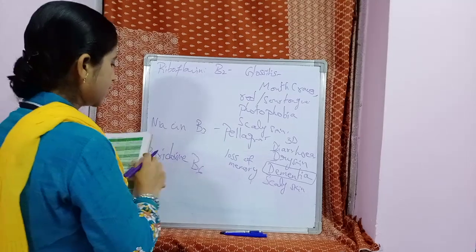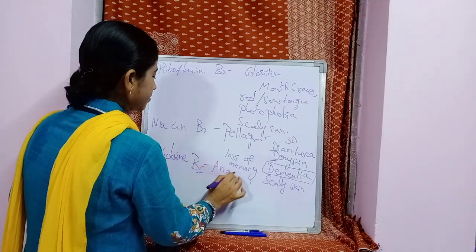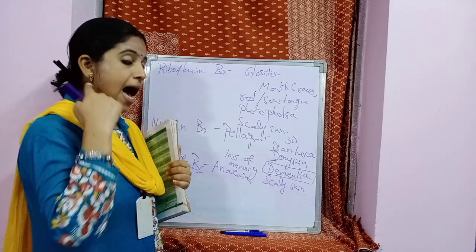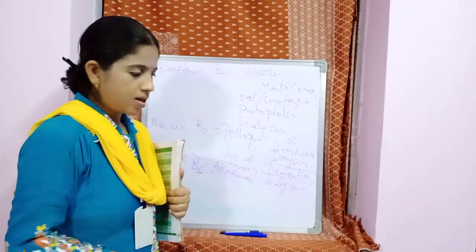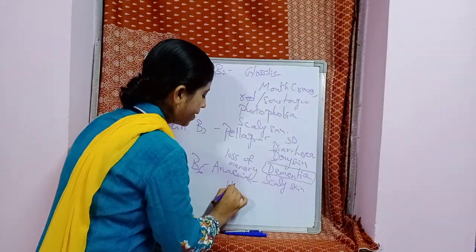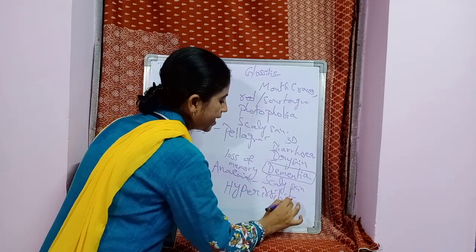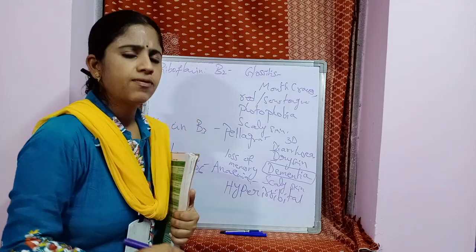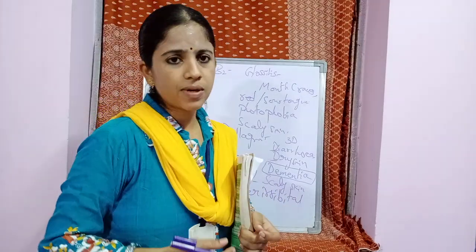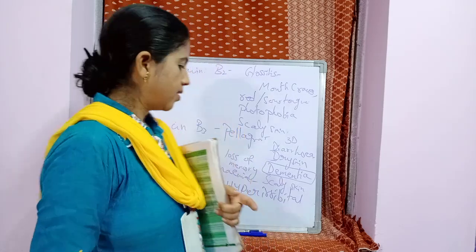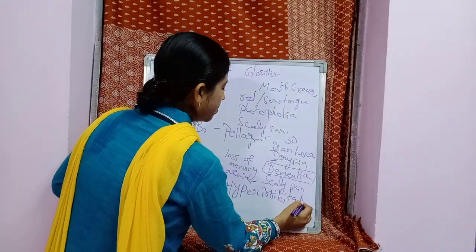Its deficiency causes anemia and hyper irritability. The symptoms are hyper irritability. That means the child is allergic, very sensitive even to mild conditions. Hyper irritability.